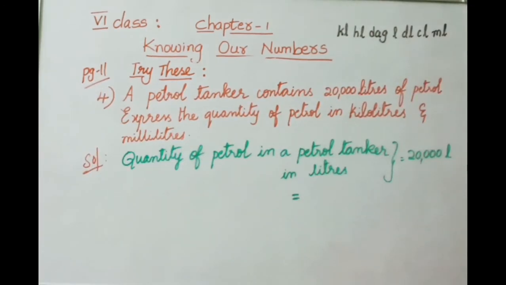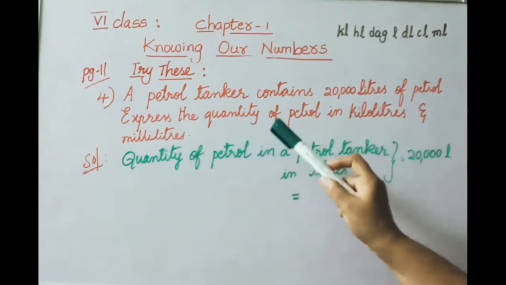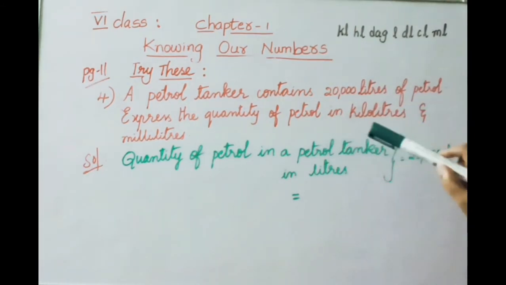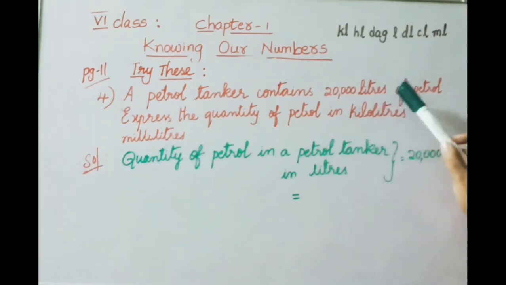See the next one, fourth question. A petrol tanker contains 20,000 liters of petrol. Express the quantity of petrol in kiloliters and milliliters. So what we have to do, there is a petrol tanker, it contains 20,000 liters of petrol. Now 20,000 liters we need to convert into kiloliters and milliliters. Now let us see the solution.